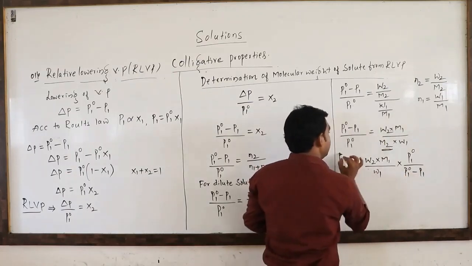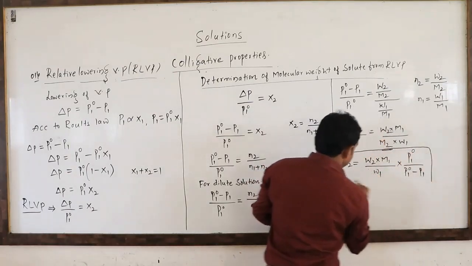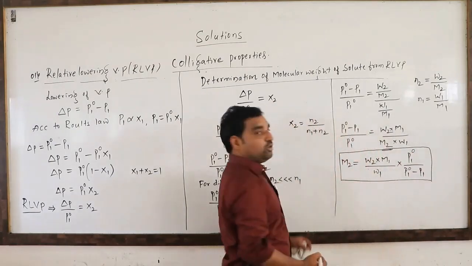This is the formula to calculate the molecular weight of solute using relative lowering of vapor pressure.